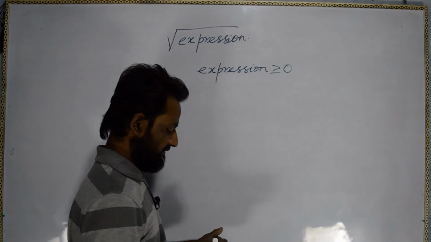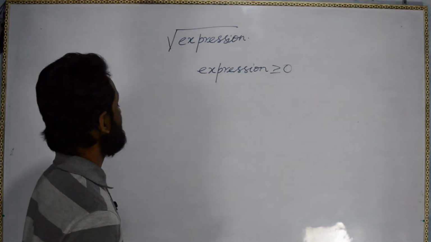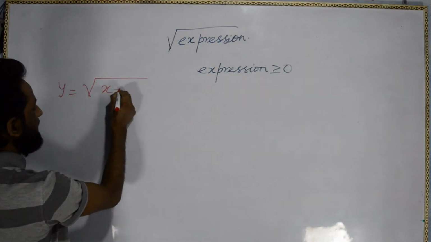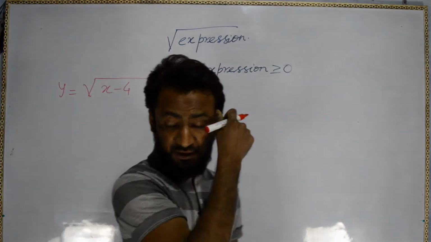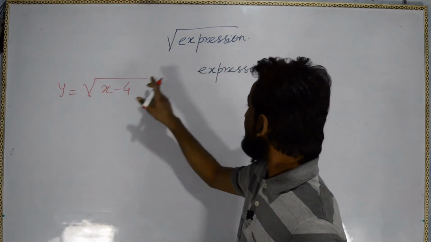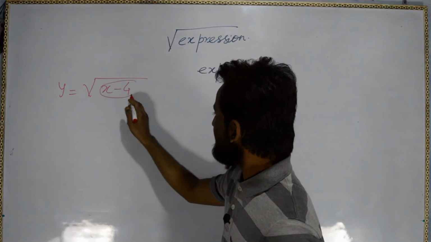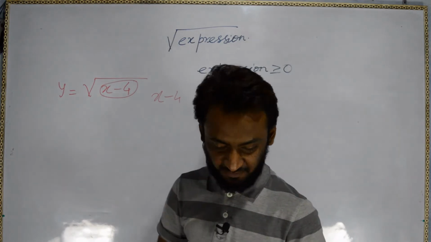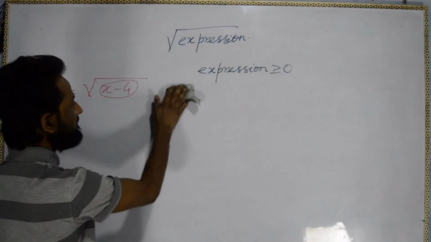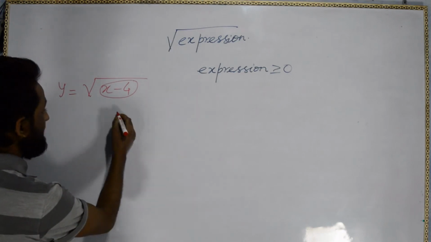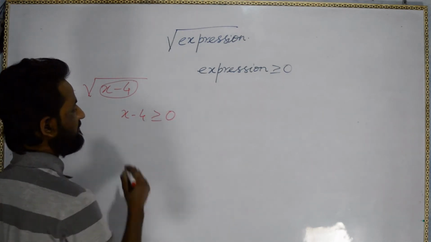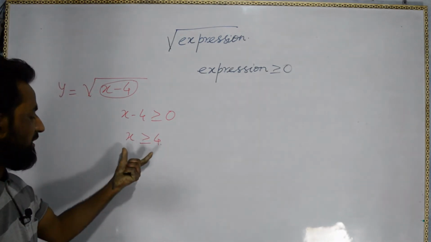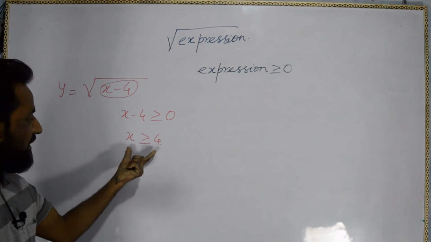Okay. So for example, if we have any expression in the square root, like y equal to under root x minus 4. So what should be here? What we have to do is that this expression, x minus 4, that should be greater than or equal to 0. So x minus 4, let me write it properly. So x minus 4 must be greater than or equal to 0. So x greater than or equal to 4. So that means whatever input will be here, it will be greater than or equal to 4.